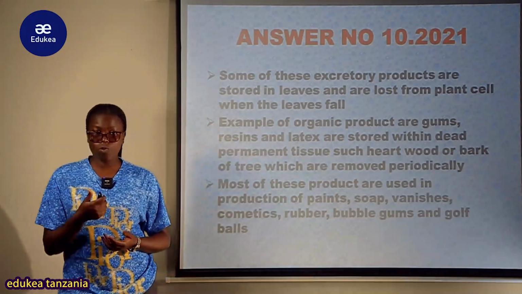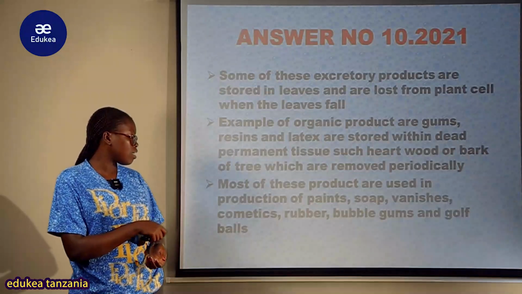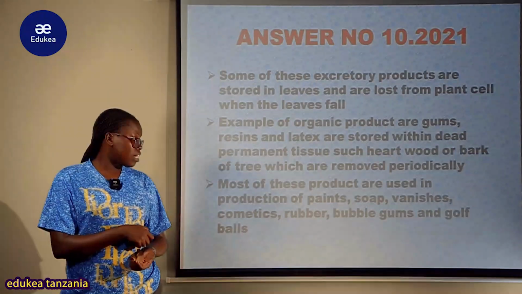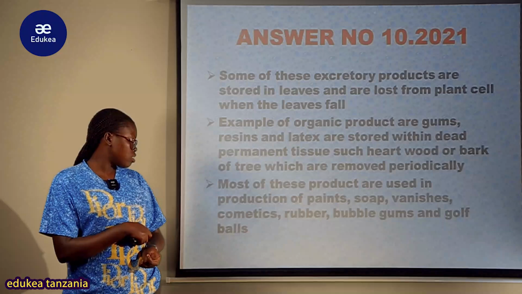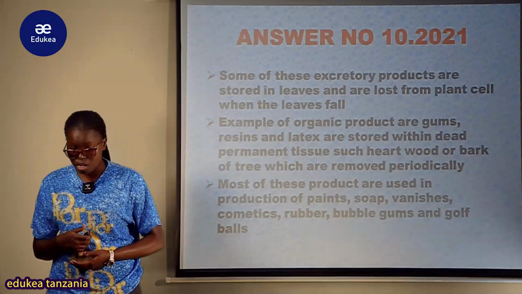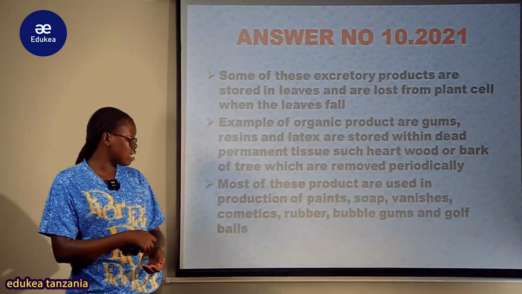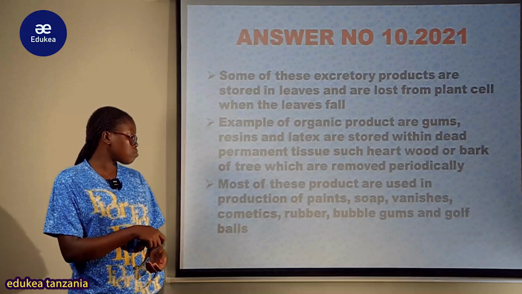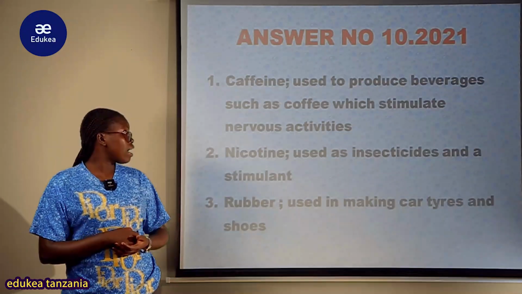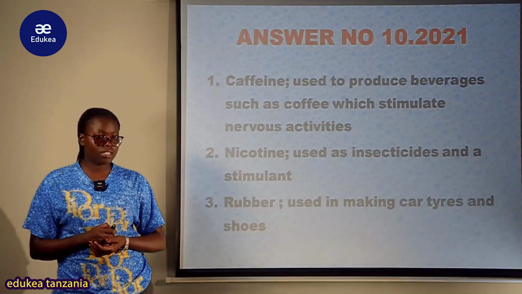this product. Kwa mfano zinatumika katika kutengeneza paint, kutengeneza rangi, kutengeneza sabuni, kutengeneza varnishes, kutengeneza mafuta. Unaona mafuta ya kutokana nayo na sabuni za asili. Kuna rubber, kuna bubble gums na kuna golf balls. So these are some of these excretory products.